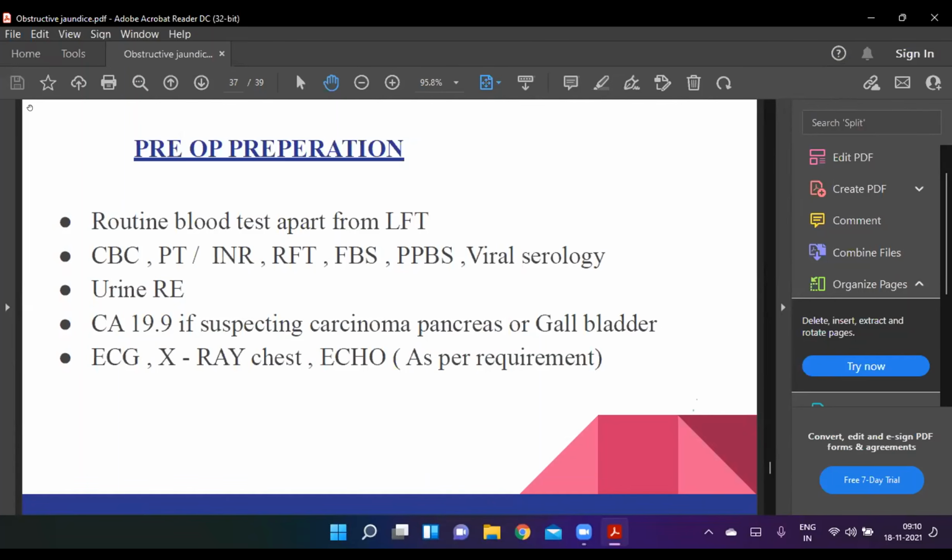Now we come to the pre-op preparations. After the diagnosis, we go for the intervention. So before going for intervention, we go for the pre-op preparations. We go for routine blood tests. Apart from LFT, we go for CBC, PT/INR, renal function test, sugar profile, viral serology, and urine routine examination. And we go for CA 19.9 if suspecting carcinoma pancreas or gallbladder, ECG, X-ray chest, and echo as per requirement.